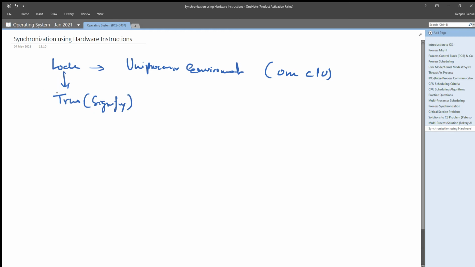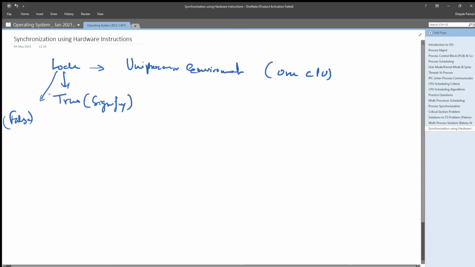And if nobody is executing its critical section, the value of lock will be false at that time. So the value of lock will be true only when a process is executing its critical section.